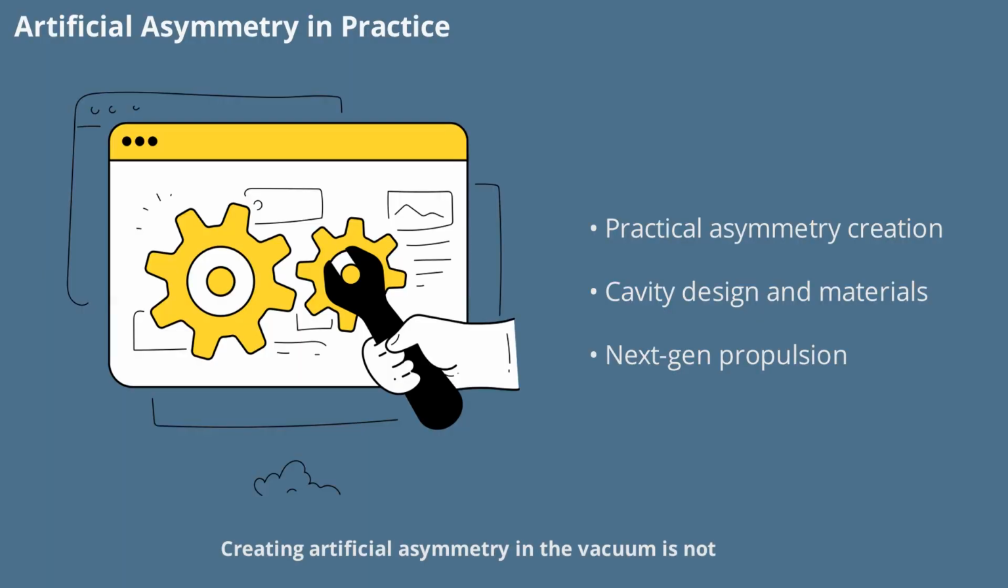Creating artificial asymmetry in the vacuum is not just a theoretical exercise, it's a practical engineering challenge. The AEON-CASIMIR system achieves this through meticulous design of cavity shapes, materials, and electromagnetic properties. By breaking the natural symmetry of the vacuum, the system unlocks new forms of energy and momentum transfer, paving the way for next-generation propulsion technologies.